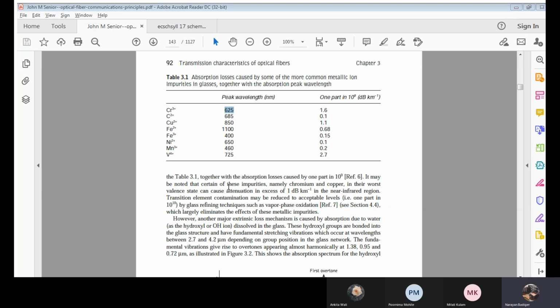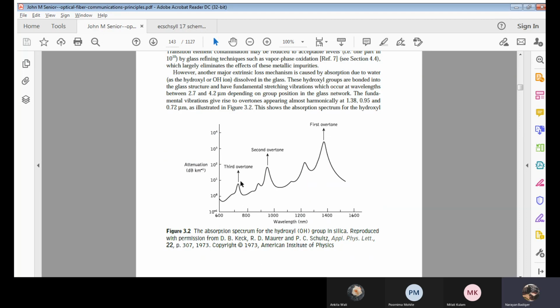Now we even need to take care of this hydroxyl component during the fabrication process. This is due to the water content, which is an extrinsic loss. With respect to that, here we have three tones: the first overtone, second overtone, and third overtone. The higher the frequency, the higher the attenuation. It means it is going to excite at large.